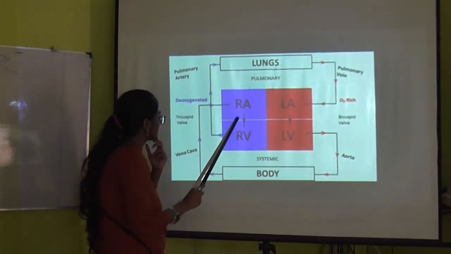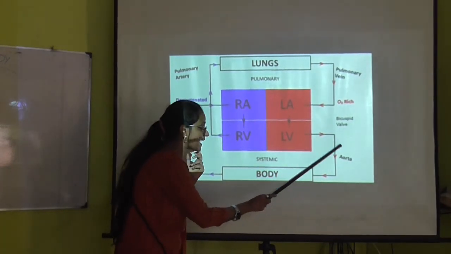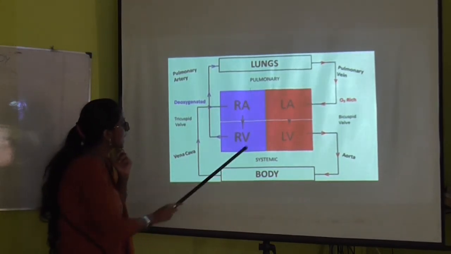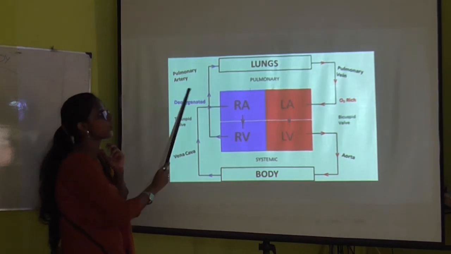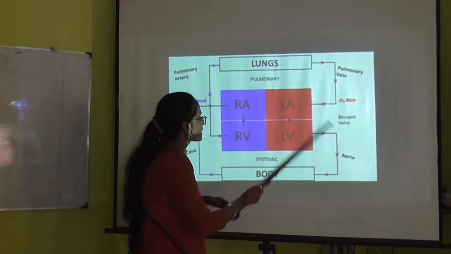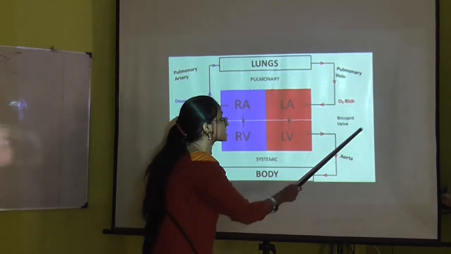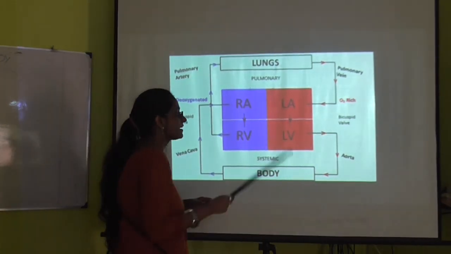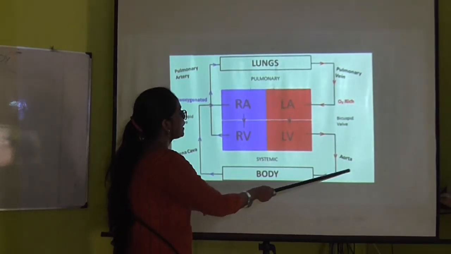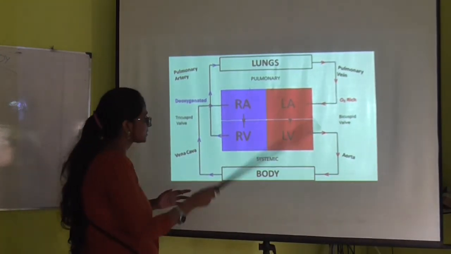Similarly, the right atrium is receiving the blood from the body, and the left ventricle is sending the blood to the body. But what is the difference in this? One part is receiving the deoxygenated blood, or in other words the impure blood. But in this part they are both sending and receiving the oxygenated blood. Clear? And with the help of the pulmonary veins and aorta. Clear? Now both the things are quite clear.